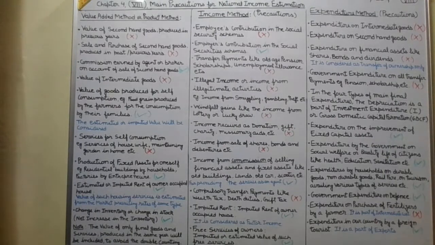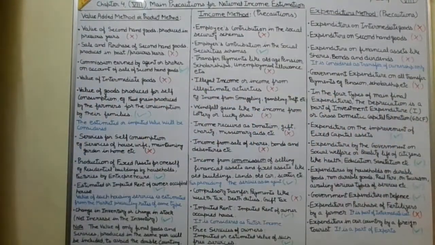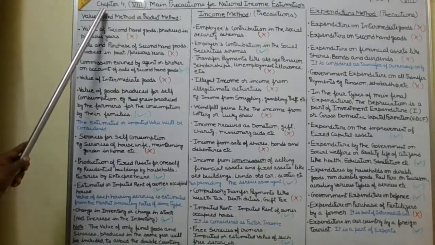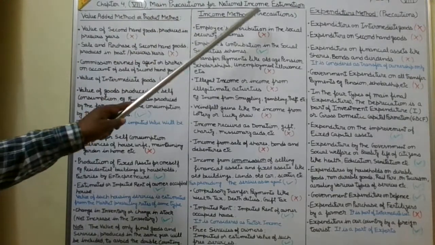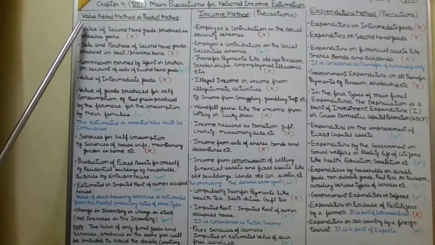Here, as you are able to see, the first is value added method, the precautions. It is chapter 4, frame number 3rd. The main precautions for national income estimation. The first method is our value added method, which is also known as the product method or output method.